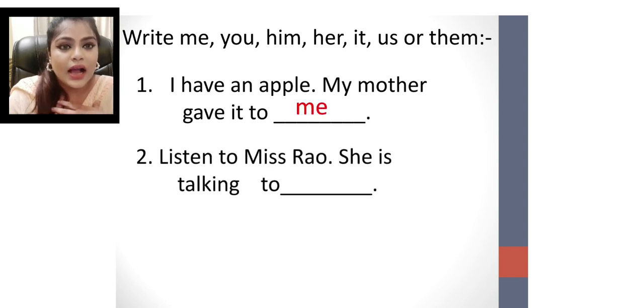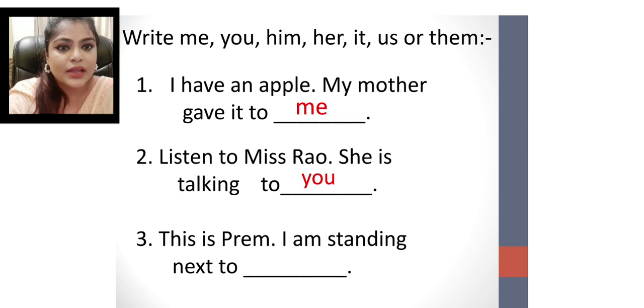Next sentence. Listen to Mrs. Rao. She is talking to you. Next sentence. This is Prem. I am standing next to her? No. Then him. Yes. I am standing next to him. Next.